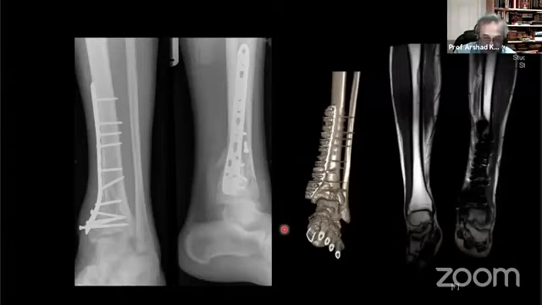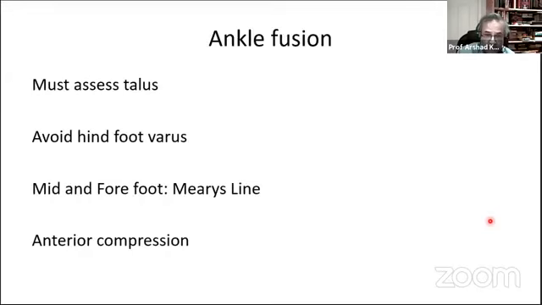So the biggest challenge I find in non-unions, having done one today, is this type of problem where the joint is lost. The talus, unfortunately, in this patient has no cartilage, the tibia has no cartilage, and therefore this non-union cannot be treated simply by bone surgery, and we have to fuse the joint. An ankle fusion in non-union is probably one of the biggest challenges because the foot itself is a completely different piece of machine, and we have to get that right.